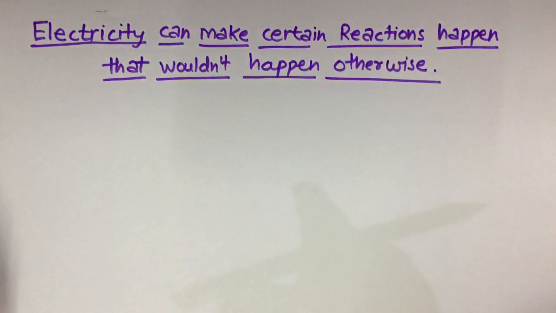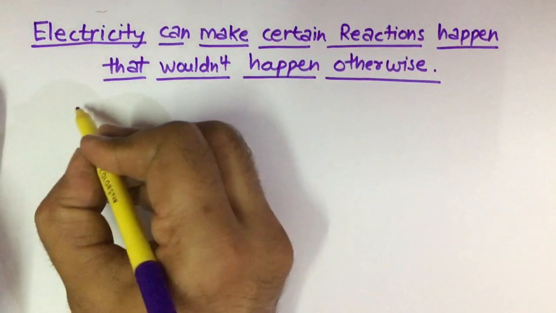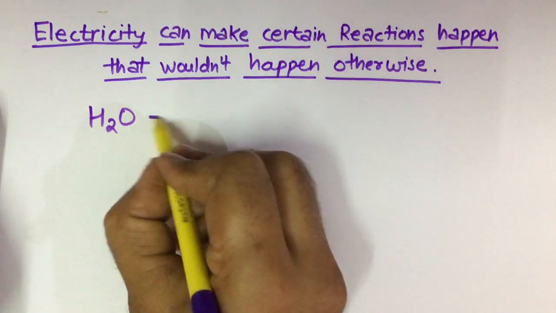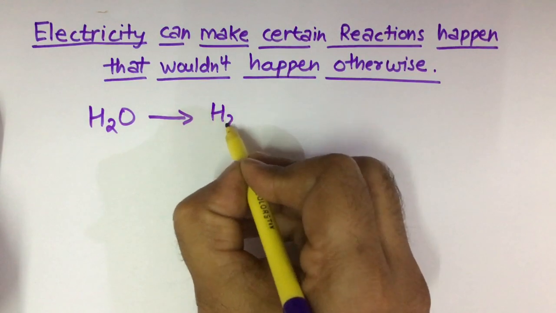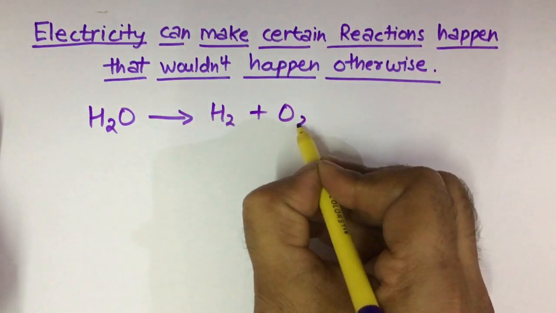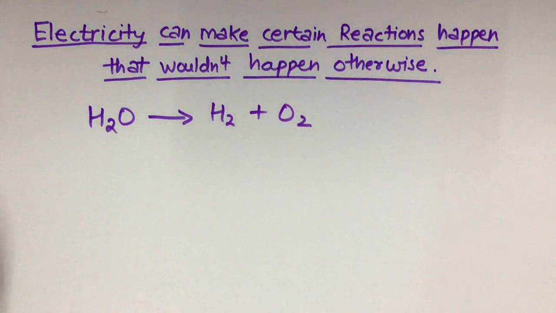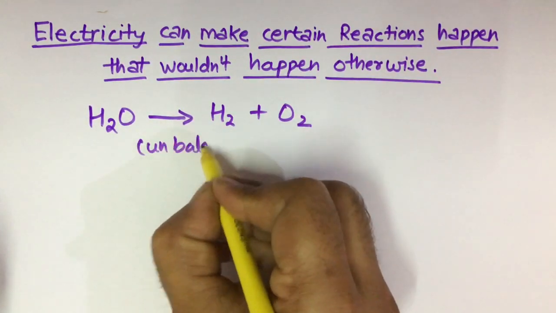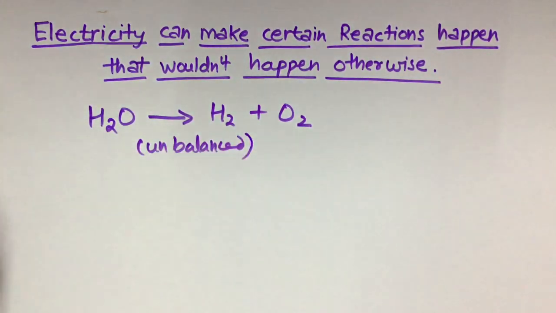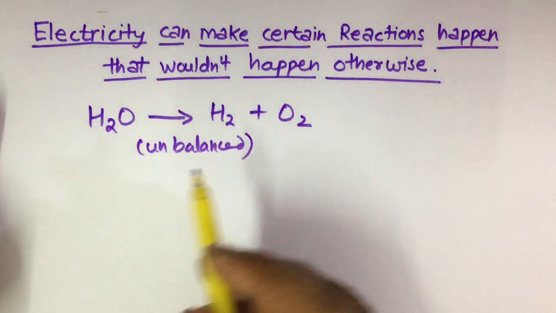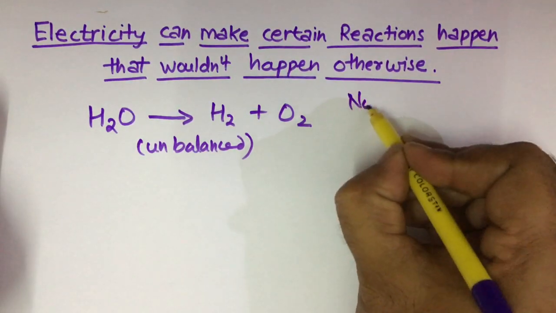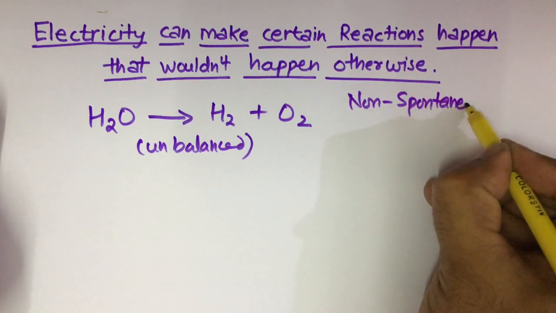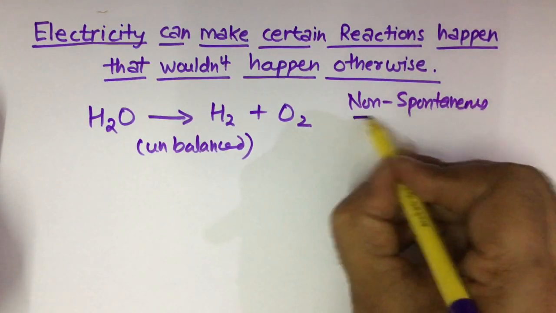Now let us take an example of the reaction H2O gives you H2 plus O2. This is an unbalanced reaction. Now this reaction is a non-spontaneous reaction.